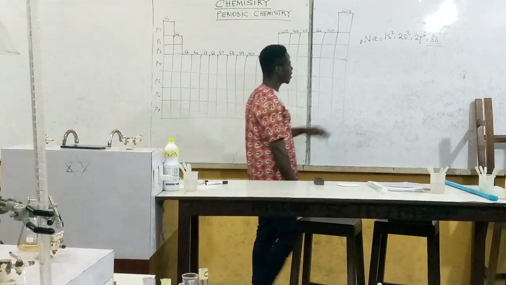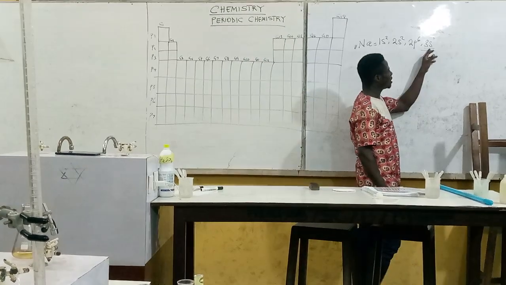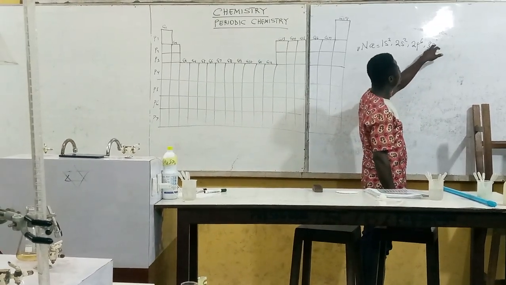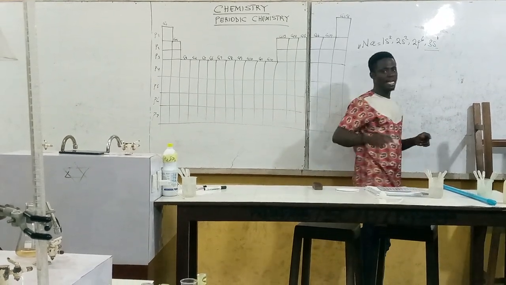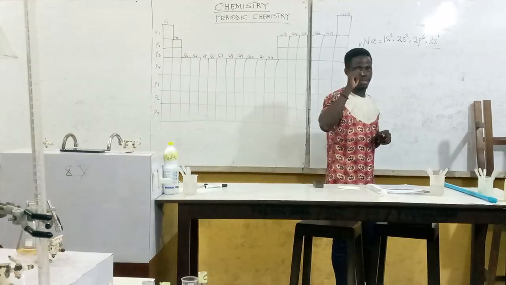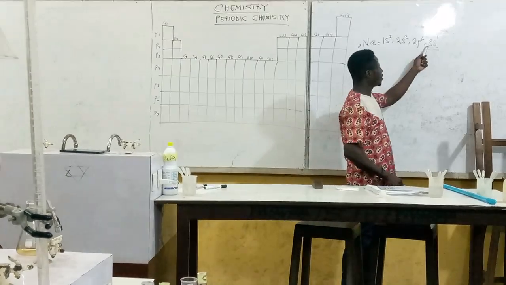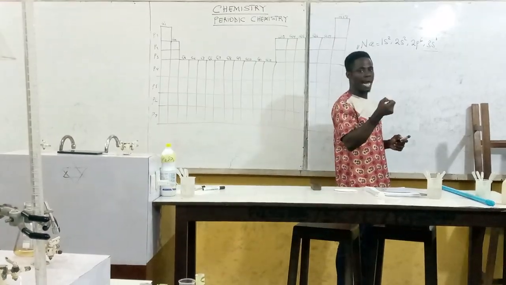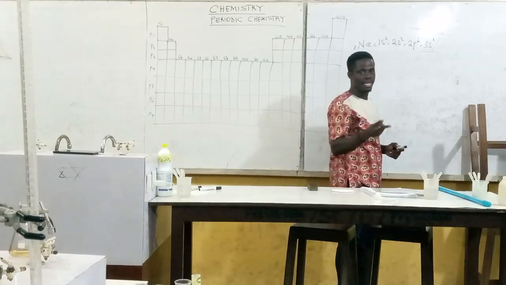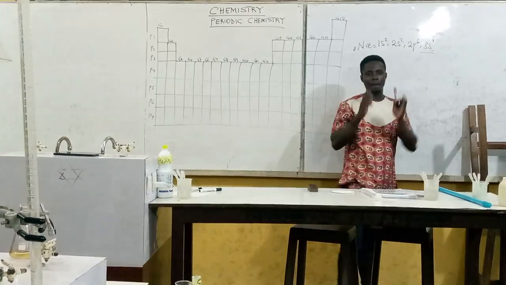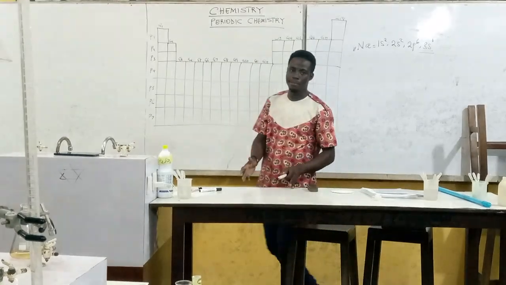So with this, we can get a lot of information. Look at this. It means that sodium belongs to the S block. Your outermost electron, which is 1, also indicates that sodium belongs to group 1. And the 3, which is the principal quantum number, indicates that sodium belongs to period 3. So the principal quantum number determines your period number.